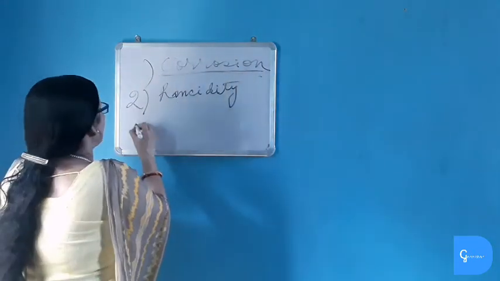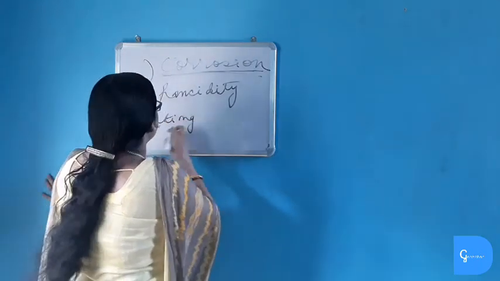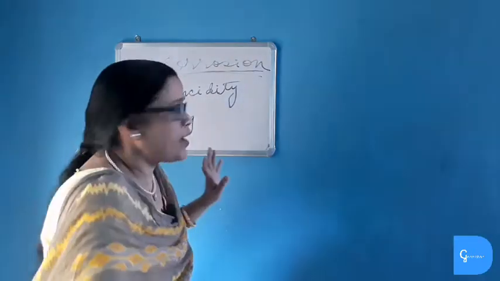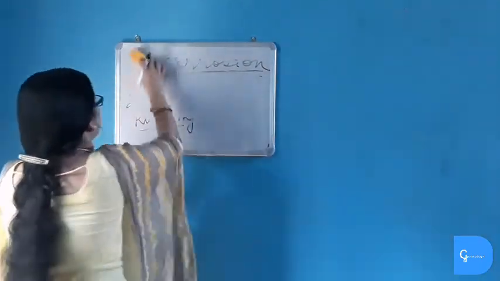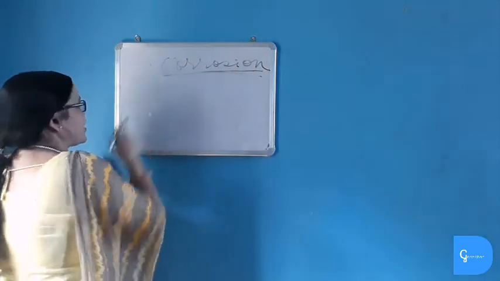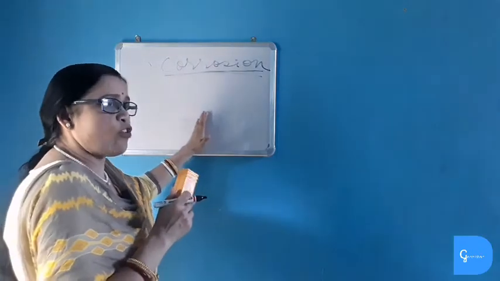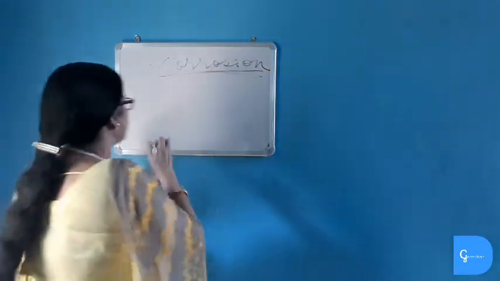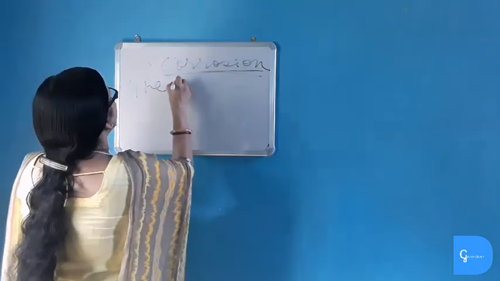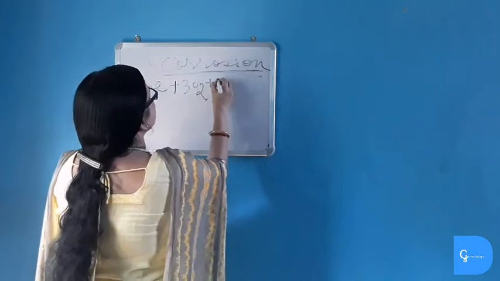And what is rusting? Corrosion of iron is known as rusting. Now, how does rusting occur? Rusting occurs when iron combines with oxygen and moisture present in the air and forms ferric oxide. See what happens.